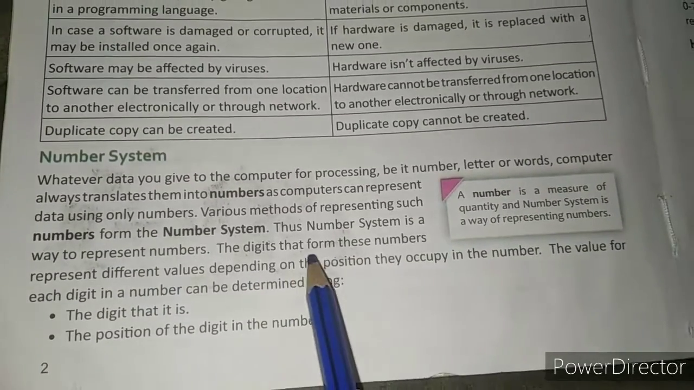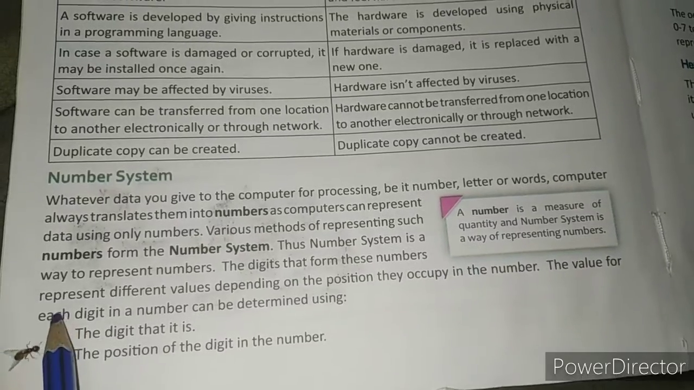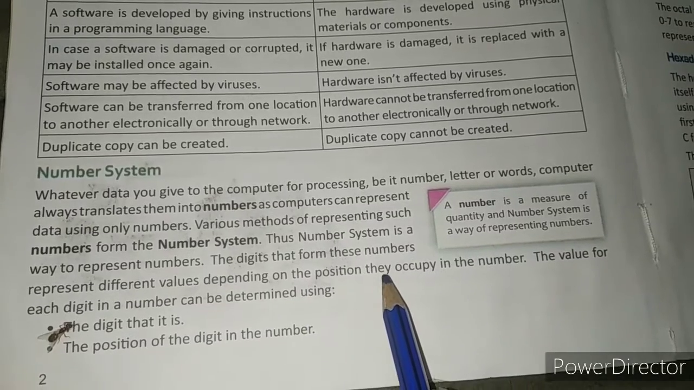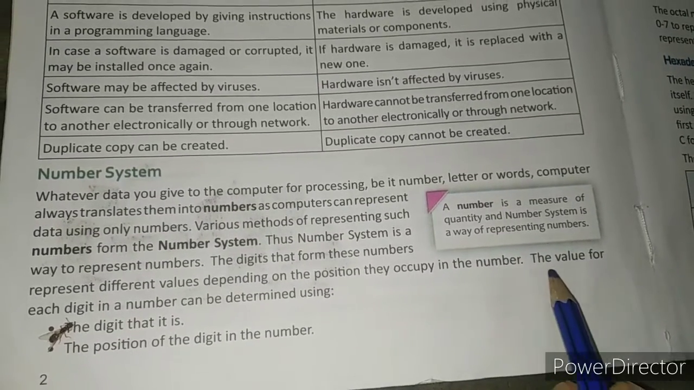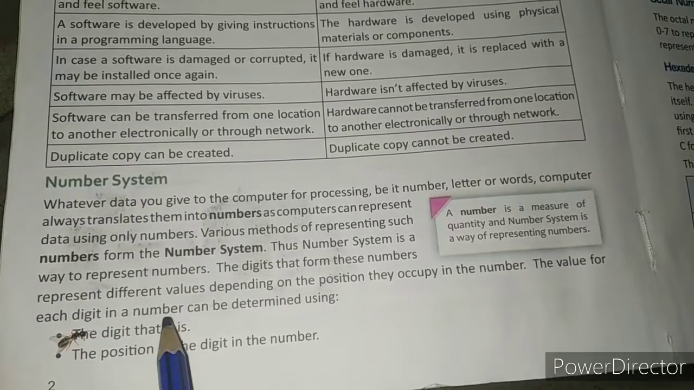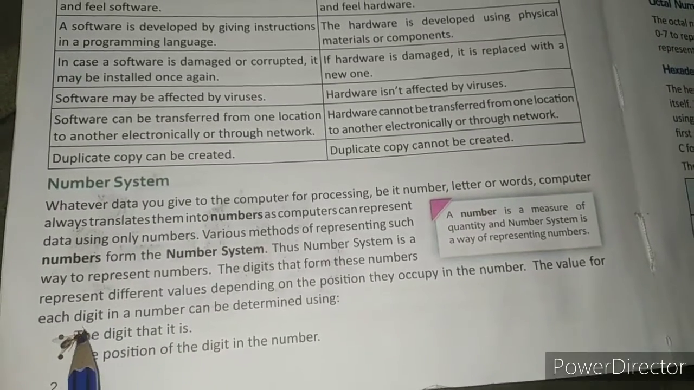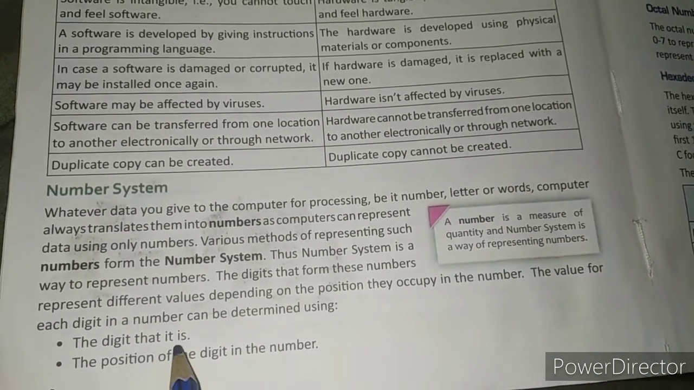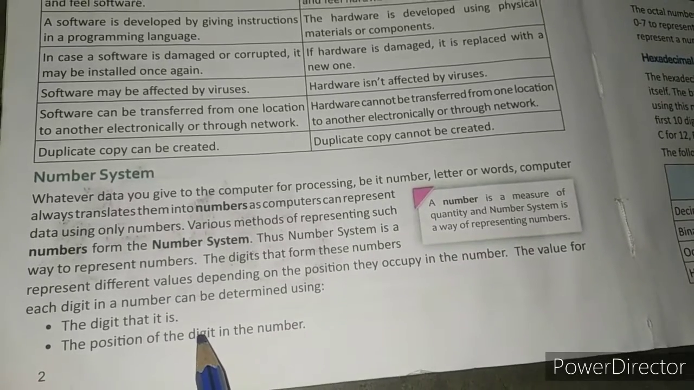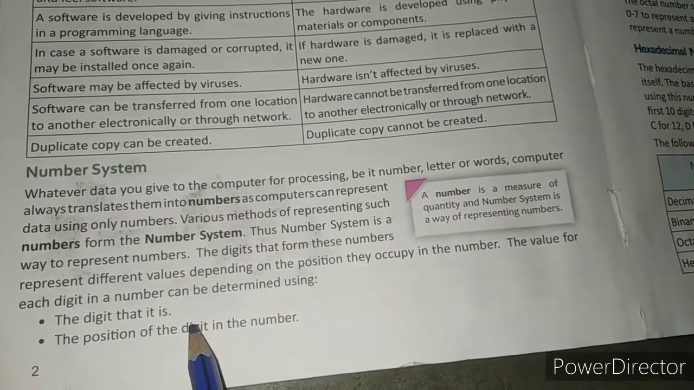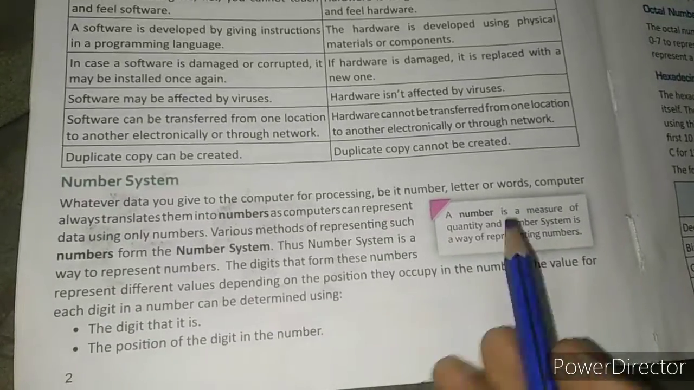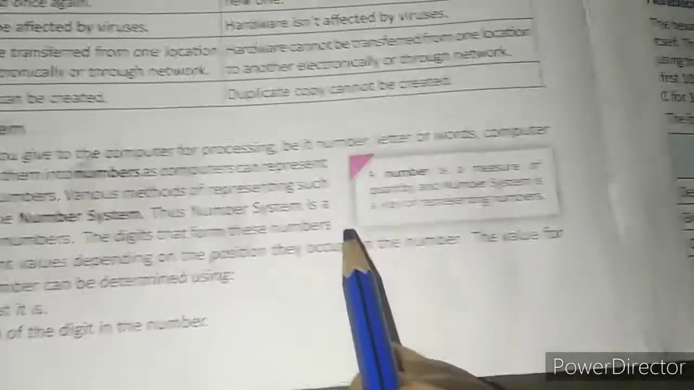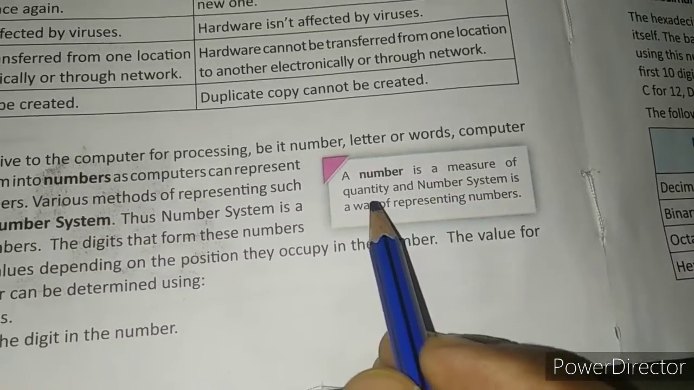The digits that form these numbers represent different values depending on the position they occupy in the number. The value of each digit in a number can be represented using the digit itself, its position, and the base or radix. Now we will understand this. First of all, we will understand what a number is. Here it has been clearly written that a number is a measure of quantity.